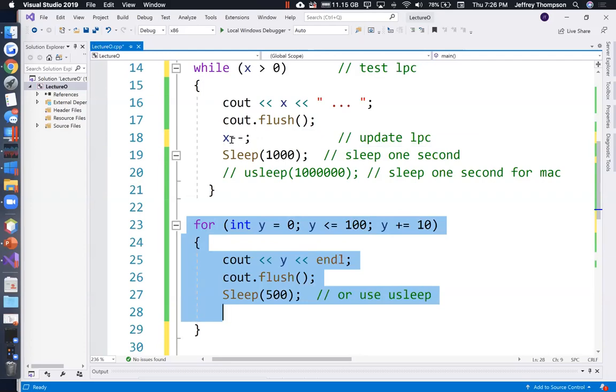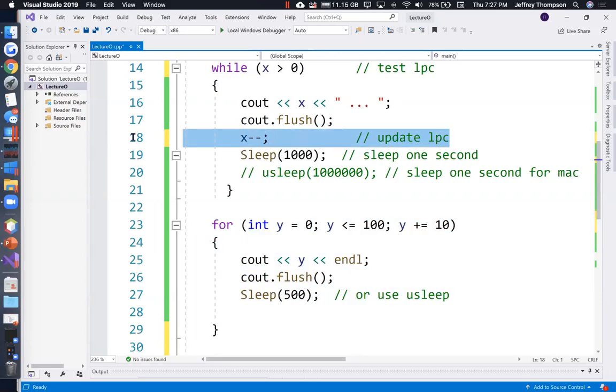Now, when I'm updating the loop control variable at the end of a loop, I would prefer for it to be the last thing, just so that it's easy to spot. Right now it's hidden in the middle of our body of code. I would rather cut that